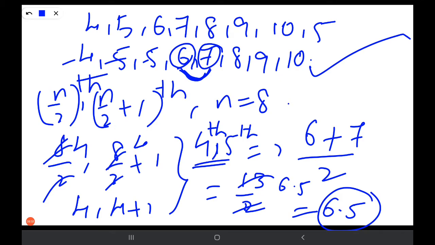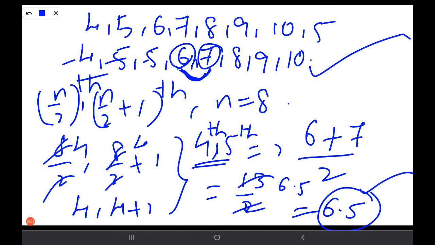Here one question arises again: this 6.5 is not in this data. Obviously, the median need not belong to the given data. It is not necessary whether it is present in the data or not. Yes, this 6.5 is the median of the data. Everything I am telling here is important.